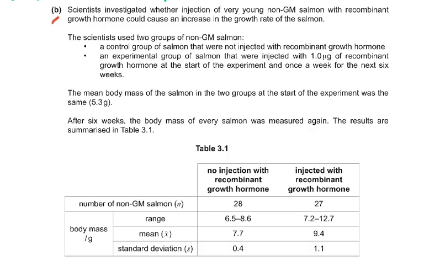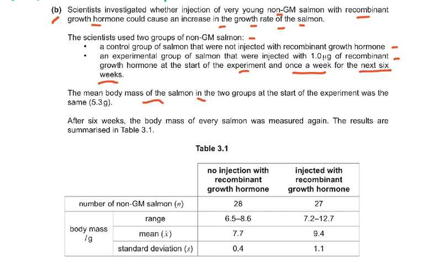Then coming to the B part of the question, scientists investigated whether injection of very young non-GM salmon with recombinant growth hormone could cause an increase in the growth rate of the salmon. The scientists used 2 groups of non-GM salmon, a control group of salmon that were not injected with recombinant growth hormone, and an experimental group of salmon that were injected with 1.0 micrograms of recombinant growth hormone at the start of the experiment and once a week for the next 6 weeks.